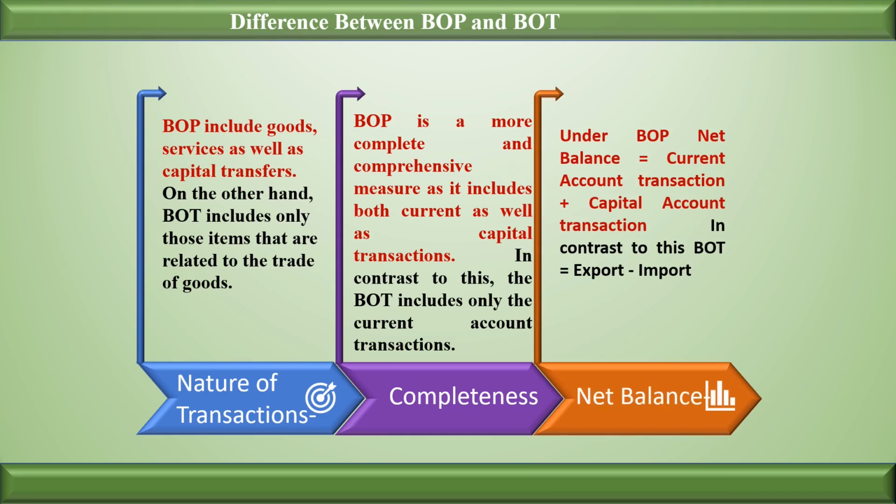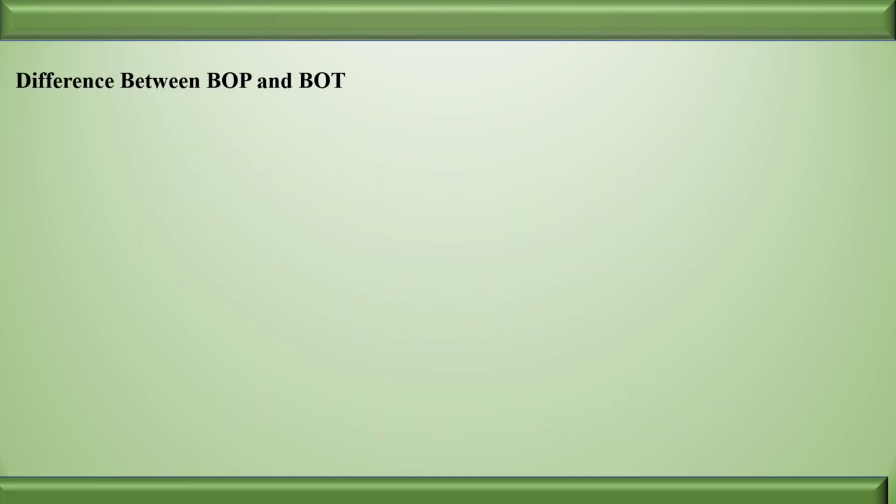On the basis of net balance, in the case of balance of payment, net balance is the sum total of current account plus capital account transactions. On the contrary, in the case of balance of trade, net balance is export minus import. So here we have seen the difference between balance of payment and balance of trade.